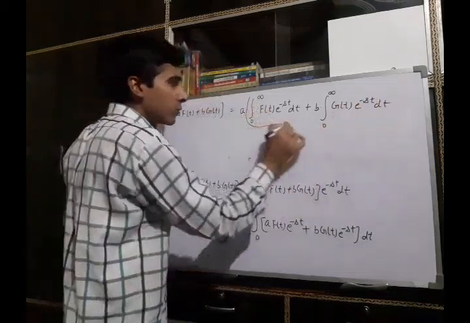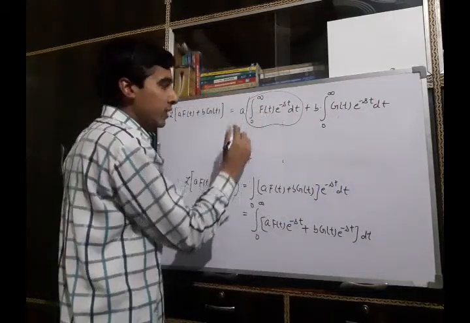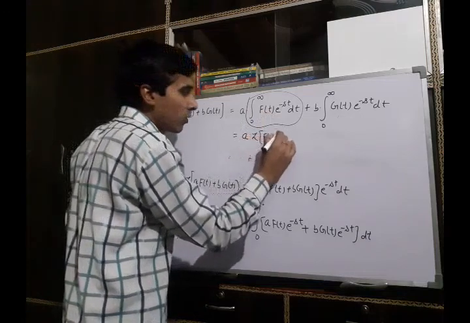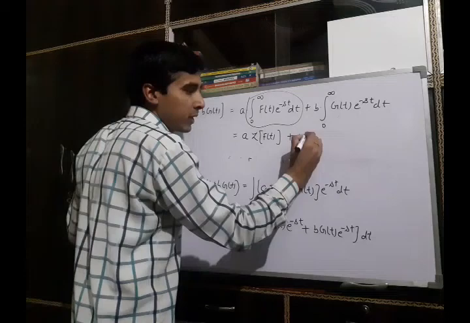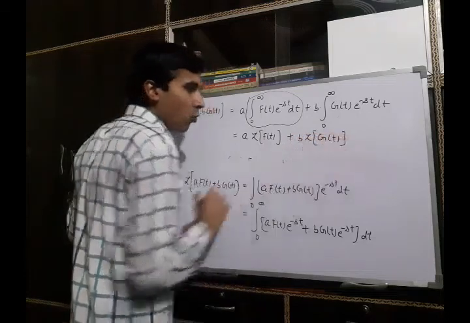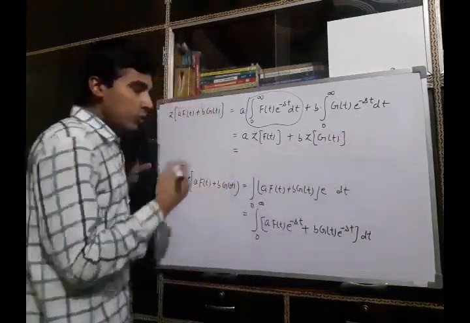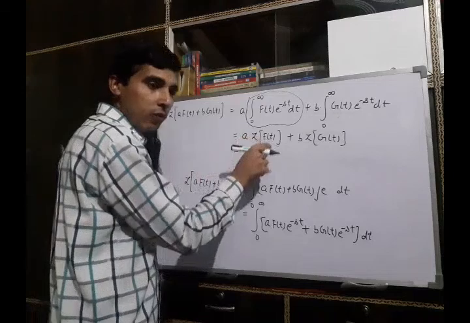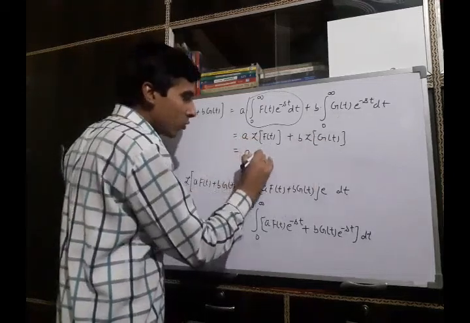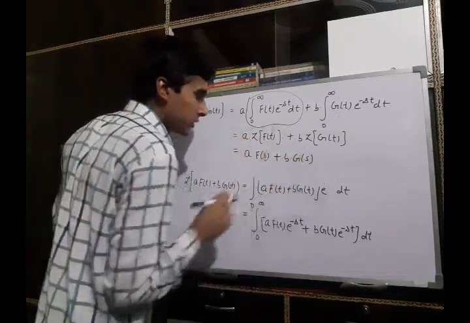Now what is this? This is the Laplace transform of function f(t). So we can rewrite it as a times Laplace of f(t) plus b times Laplace of g(t), or in other words, because we are assuming that Laplace of f(t) is F(s) and Laplace of g(t) is G(s), it can be written as a F(s) plus b G(s).